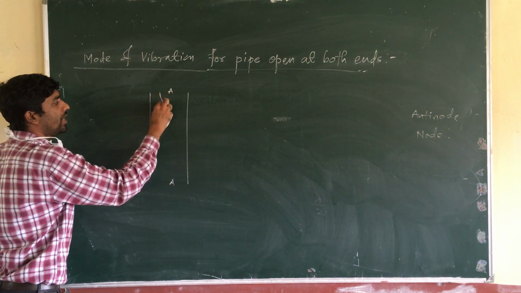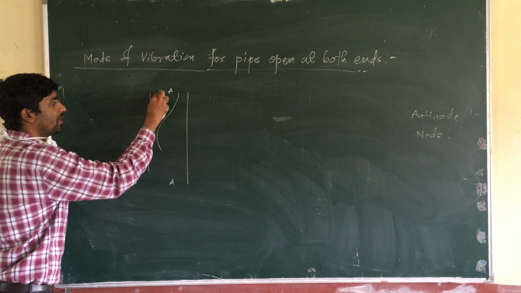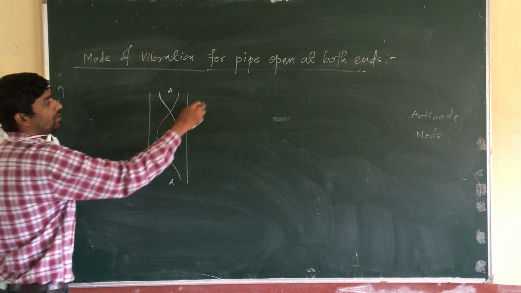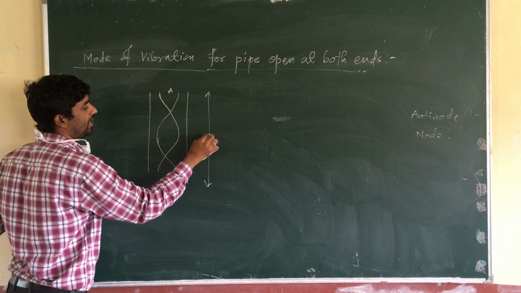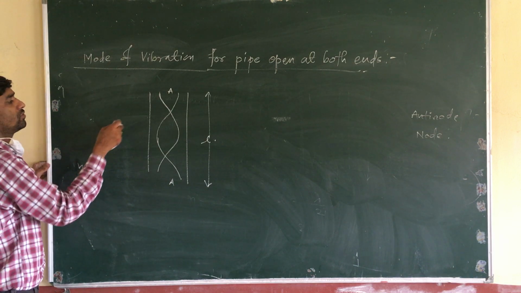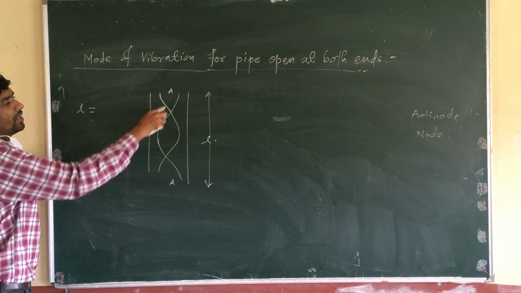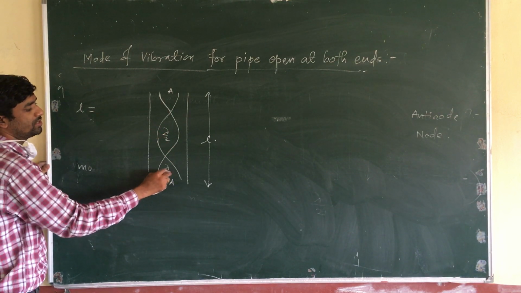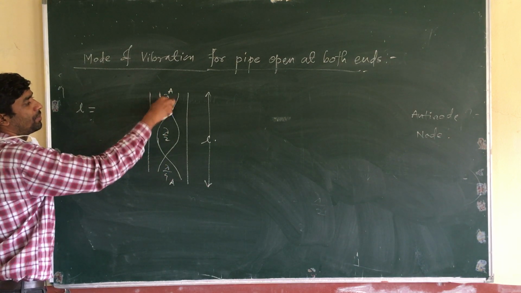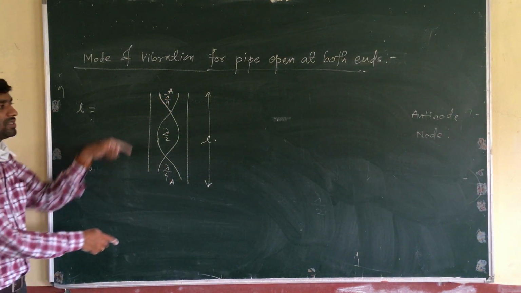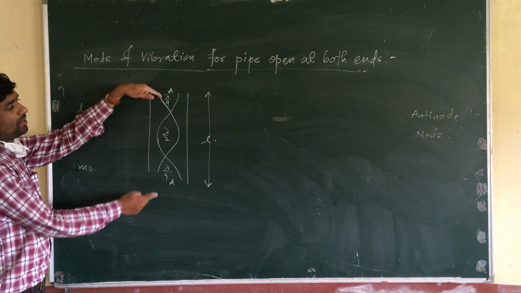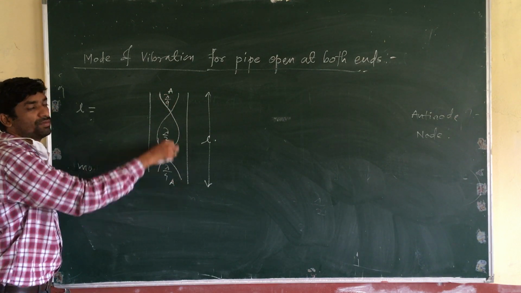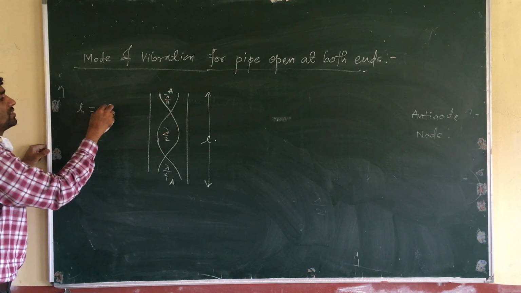So there is an antinode at the open end, one loop inside, and again an antinode at the other open end. The distances are lambda by 4, lambda by 2, lambda by 4 and so on, so the total distance is equal to lambda.